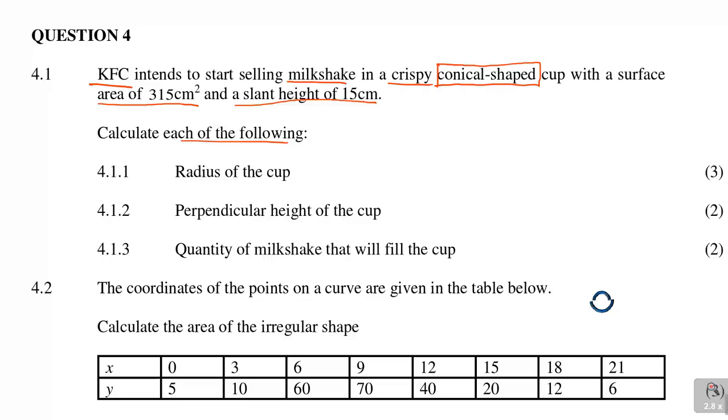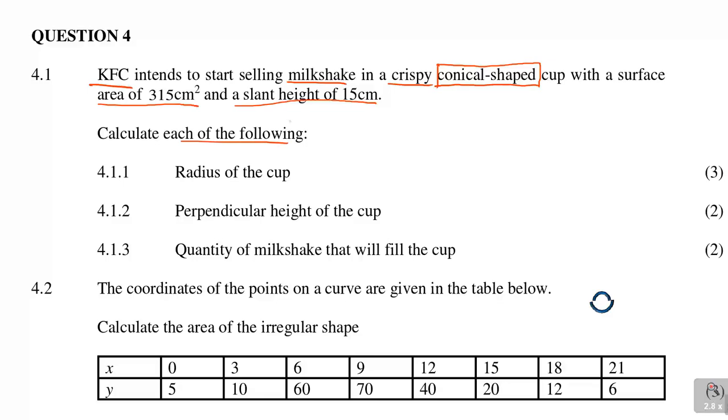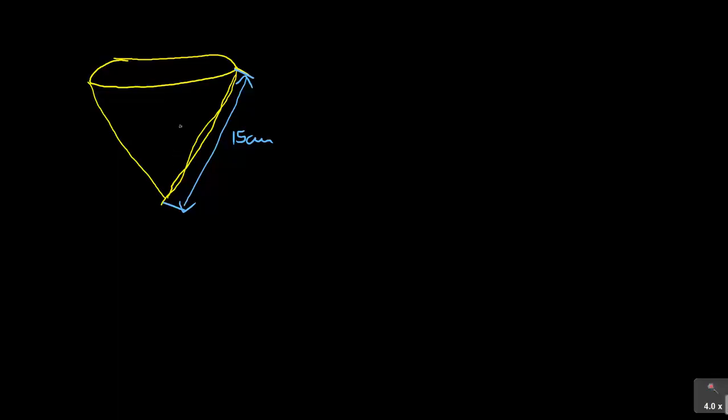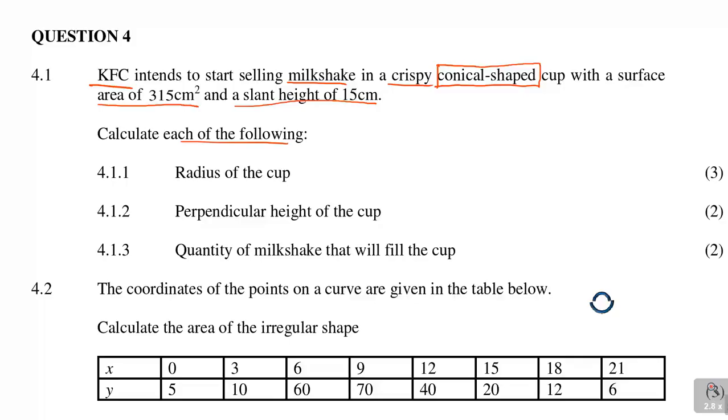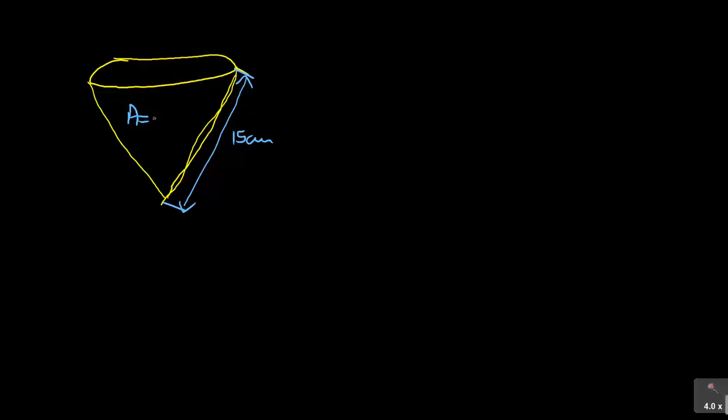So they are saying the area of that cone is that, and the slant height is 15 centimeters. From this side to this side, if you measure it, it is 15 centimeters, and also the area, if you look around that shape, the area A is equal to 315 square centimeters.